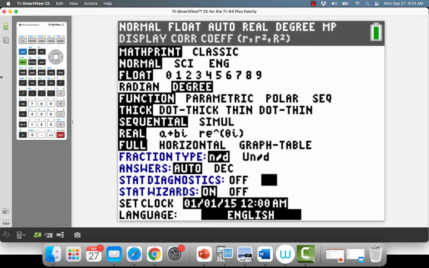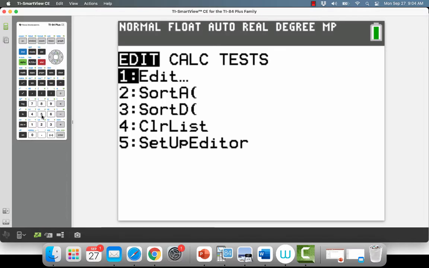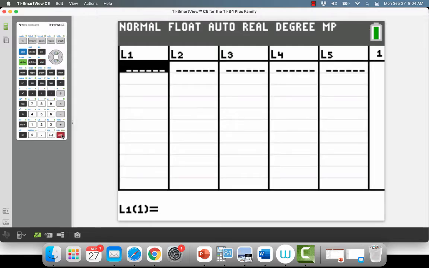Okay, so I turn that on, and now I'm going to do the same thing that I did before. I'm going to go to stat, and remember I'm going to edit, and now I'm going to type in that data, which I have here, so you can take a minute to type it in. Again, my X's are going in L1. Wait, I got the wrong data here. Oh, it is the same data. It's fine. We did this one the other day too. So this again is the age and the time spent gaming.